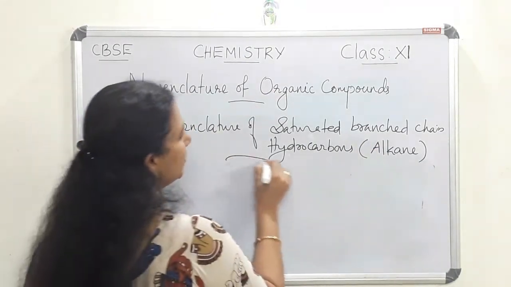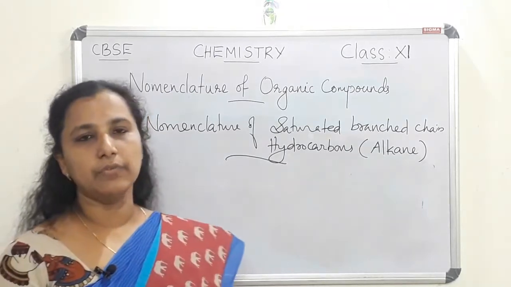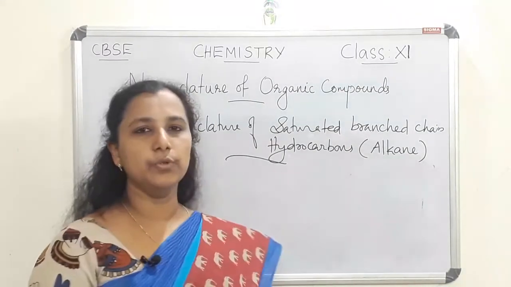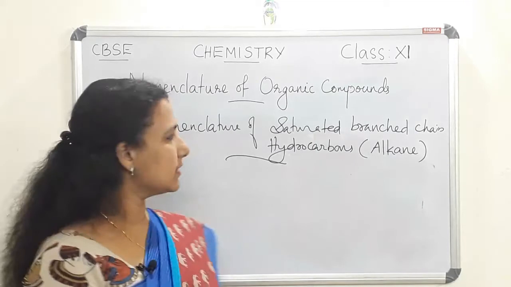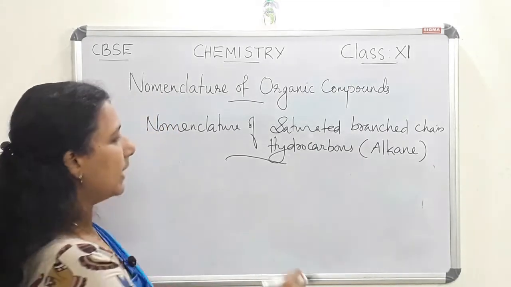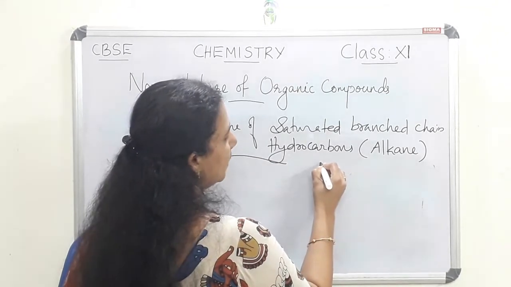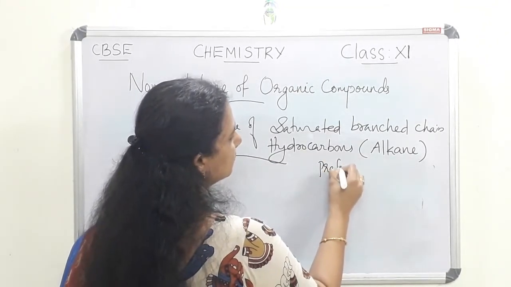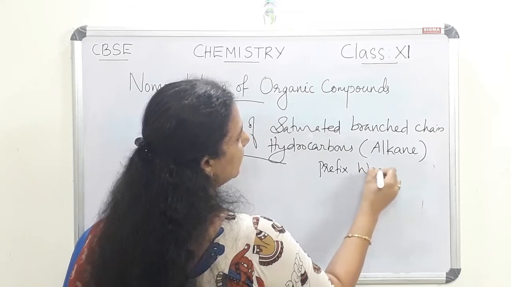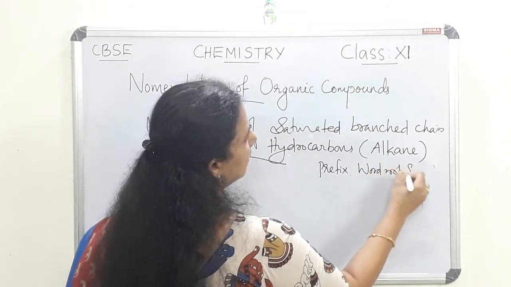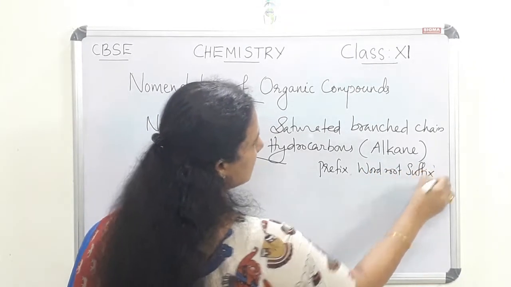In order to name these types of compounds, we have to follow certain rules according to IUPAC. Anyway, the name should contain three parts: prefix, word root, and suffix.